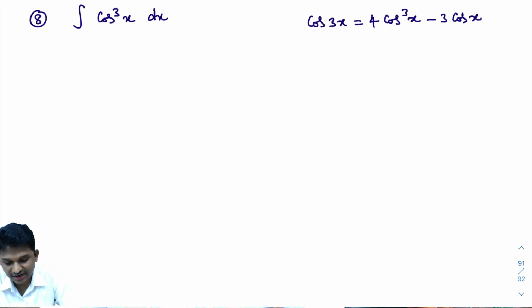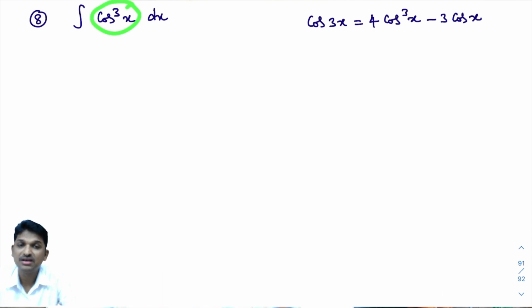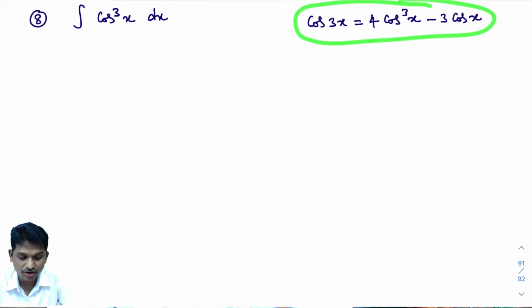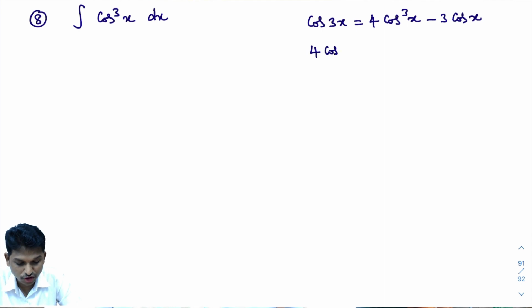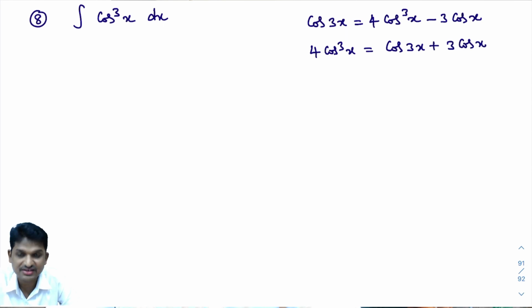In the question, what we need? Look here. We need cos cube x. Here, in this formula, where is cos cube x? Here is the cos cube x. So, actually, I need cos cube x. So, what I'll do? I'll write 4 cos cube x from this. What is 4 cos cube x? 4 cos cube x is cos 3x plus 3 cos x. I hope you are understanding.